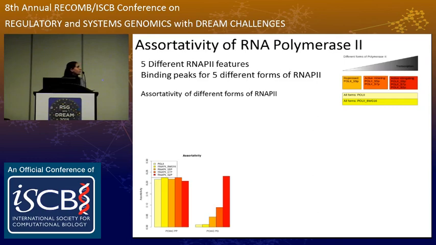So what we noticed on the previous plot, which I've reproduced here in a bar plot to show it better, is that whereas in the promoter-promoter contacts the assortativity of the different variants of polymerase 2 is constant, when you look at the promoter-other end contacts, you see very big differences in the assortativity of the different variants, with the elongating form having the highest assortativity. In fact, the assortativity of the non-specific variants is actually low. It's not that this one is higher, it's that this one has fallen.